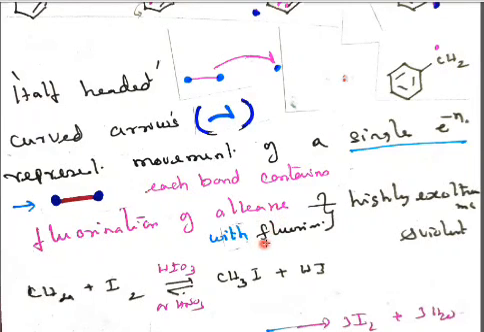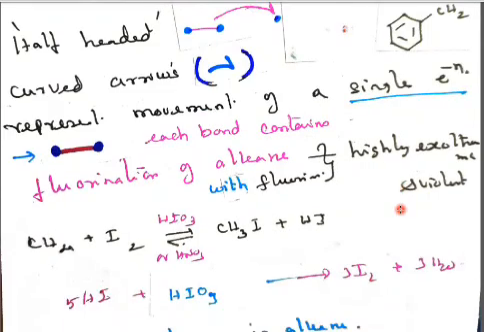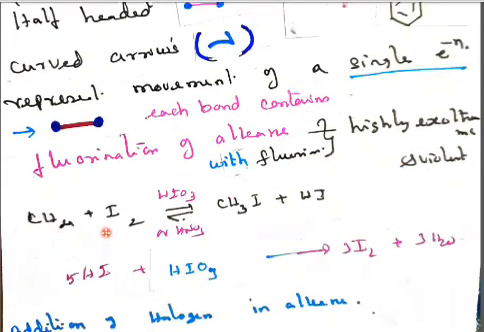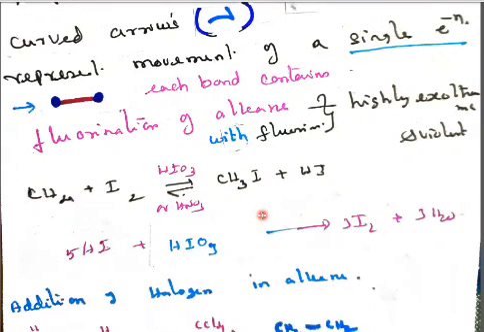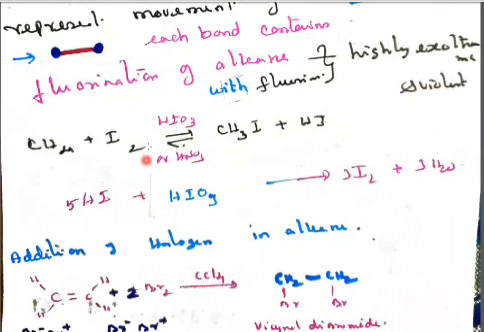So fluorination of alkenes is highly exothermic and violent, so it does not take place. Methane plus iodine in the presence of periodic acid or nitric acid forms CH3I, because out of 4 hydrogens, 1 hydrogen is removed as HI. So instead of 1 hydrogen, 1 iodine is substituted, giving methyl iodide. But this reaction is unstable because the HI formed will combine with the periodic acid and again form iodine. So this process is not possible fully.